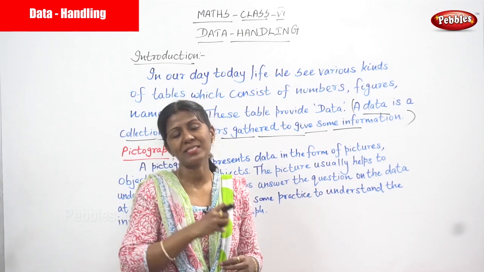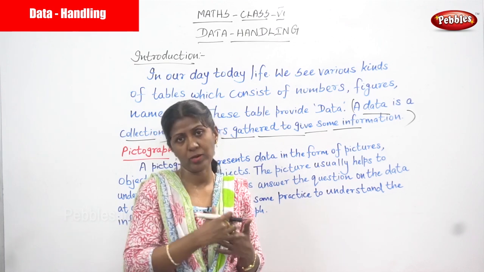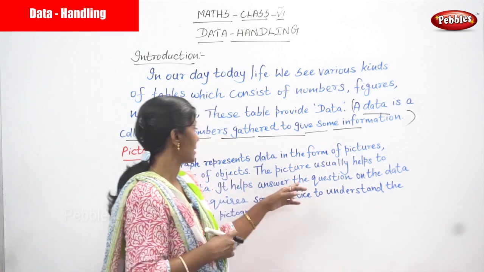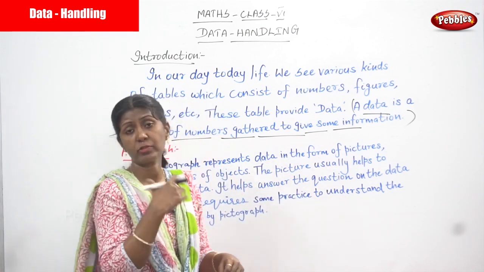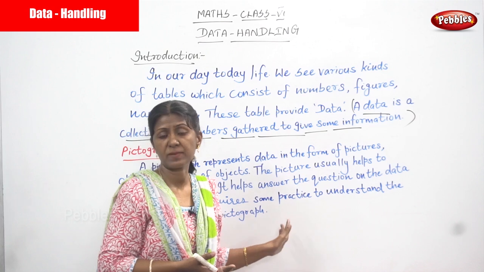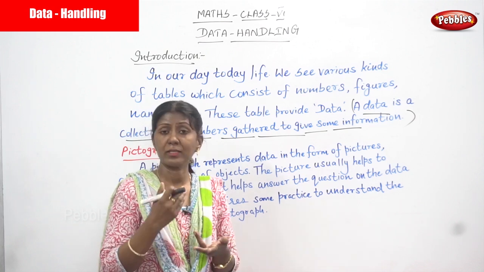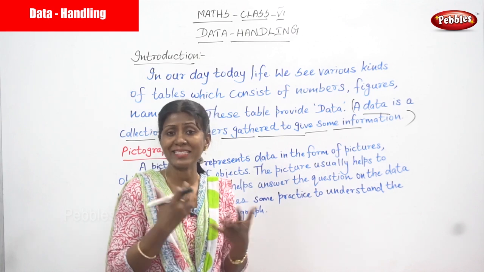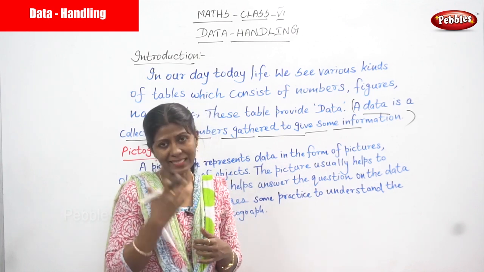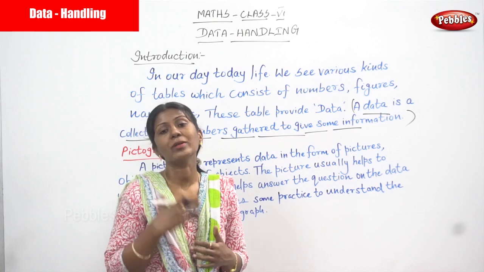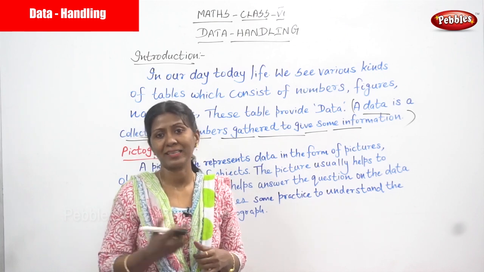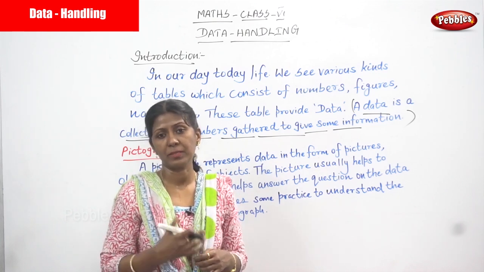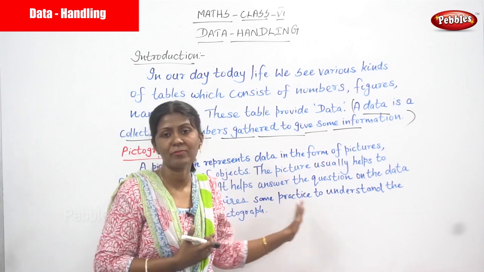So if you represent the data in objects, or otherwise pictures, or a part of a picture, especially in the pictograph method, or otherwise in the bar graph method or with tally marks, the concept is easily understood. It lets whoever reads the data understand it quickly, whoever the reader may be. That is the only reason we are using these.